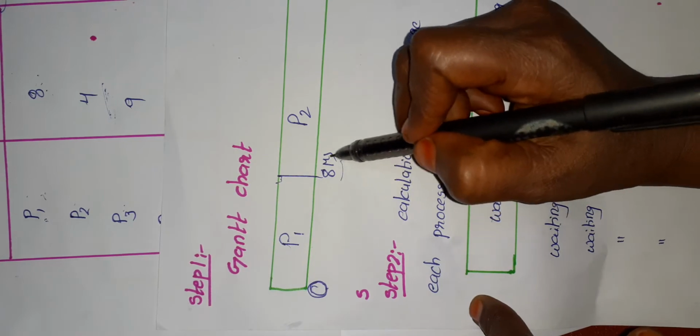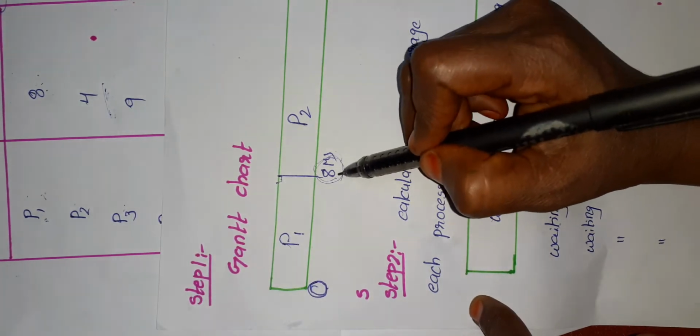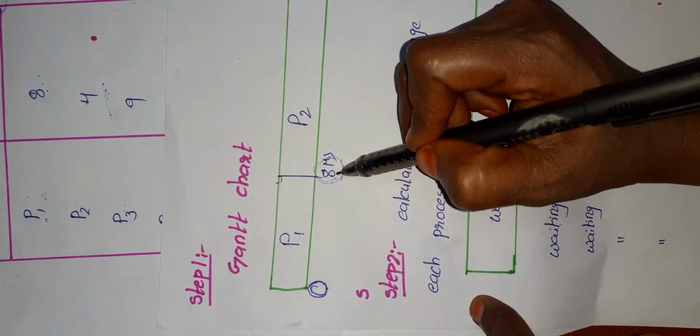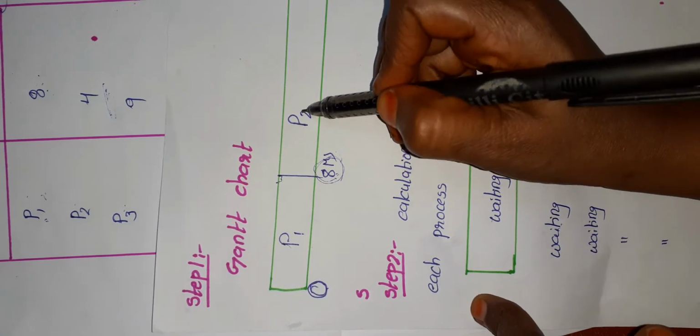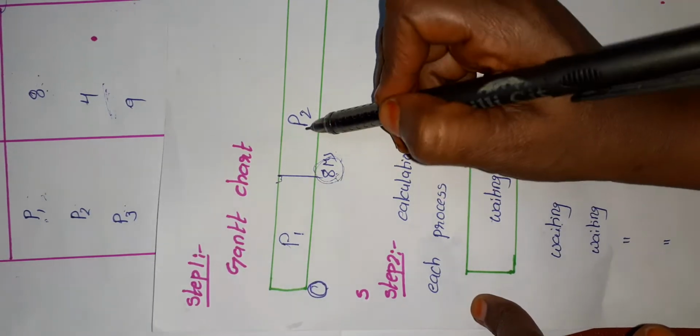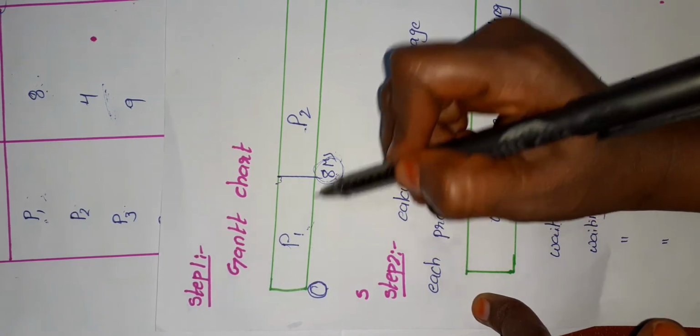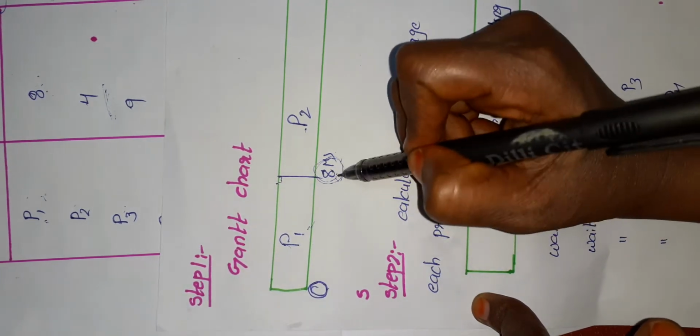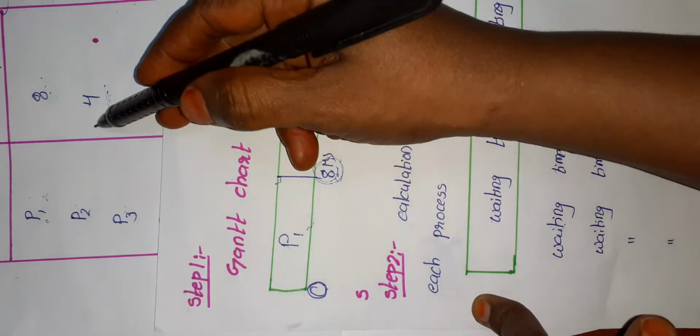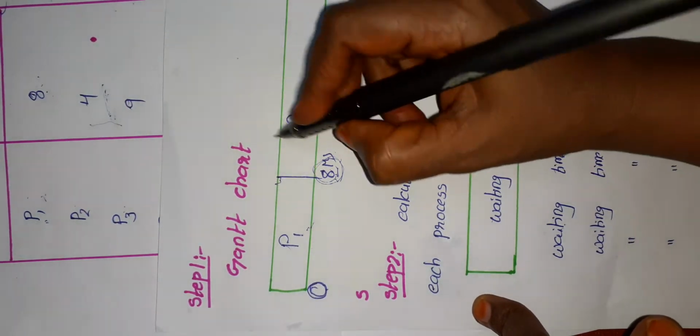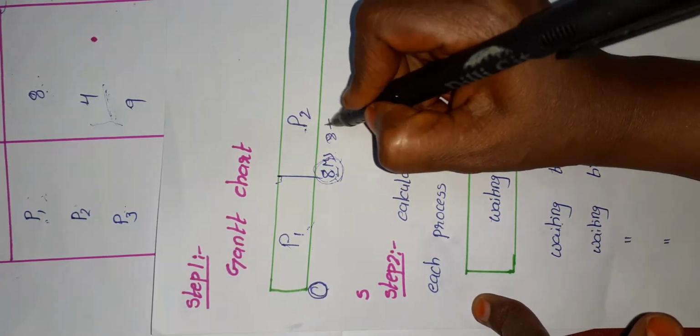How much time will it wait? For the execution of P2, it will wait until the execution of P1 is completed. P1 execution time is 8. So to this 8 we have to add the service time of P2, that is 8 plus 4.